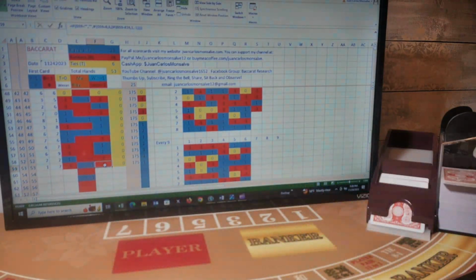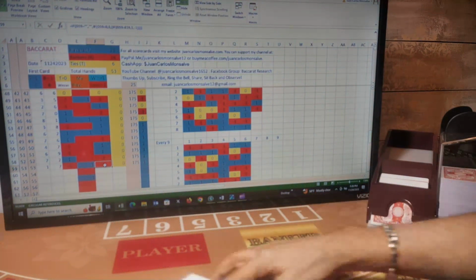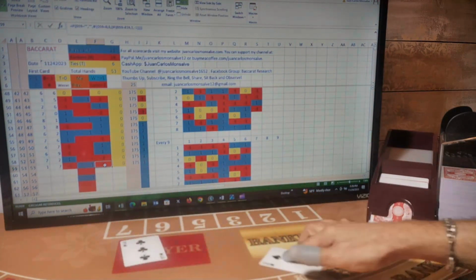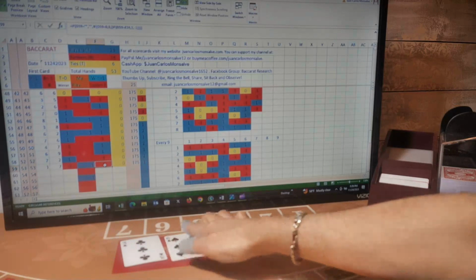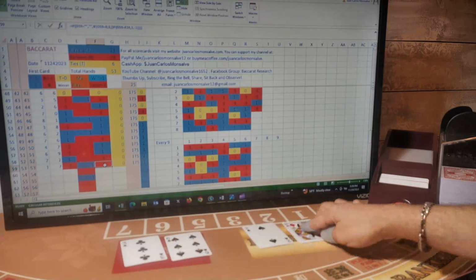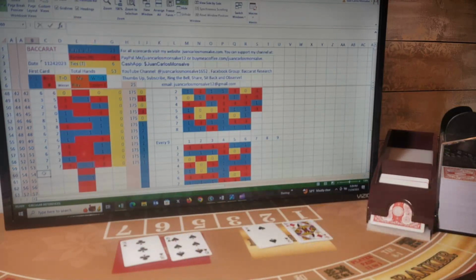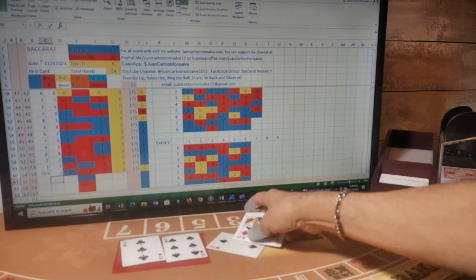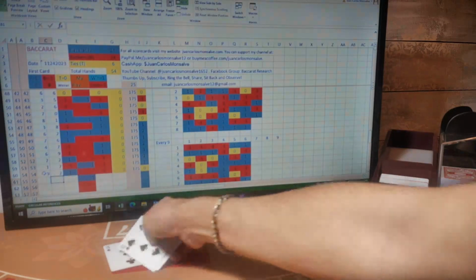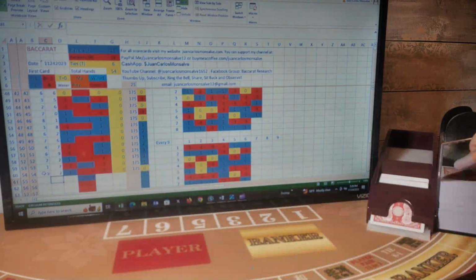My next bet will be banker. So first card for player, banker, player, banker. So player has a natural 9, player has a 2. So this is a player hand. I was betting banker, so I lost this hand.